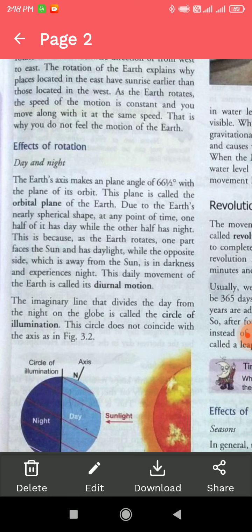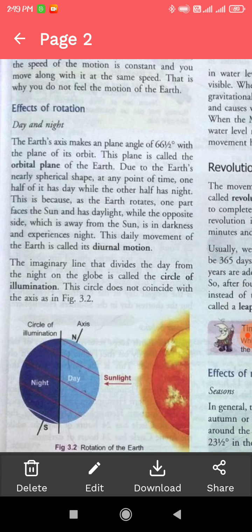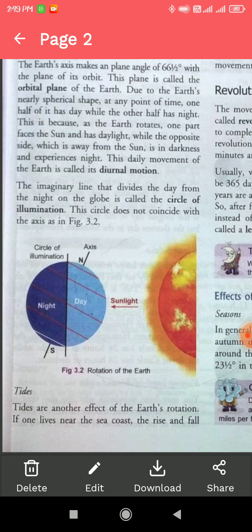Well, the Earth's axis makes an angle of 66 and a half degrees with the plane of its orbit. This plane is called the orbital plane of the Earth. Due to the Earth's nearly spherical shape, at any point of time, one half of it has day while the other half has night.